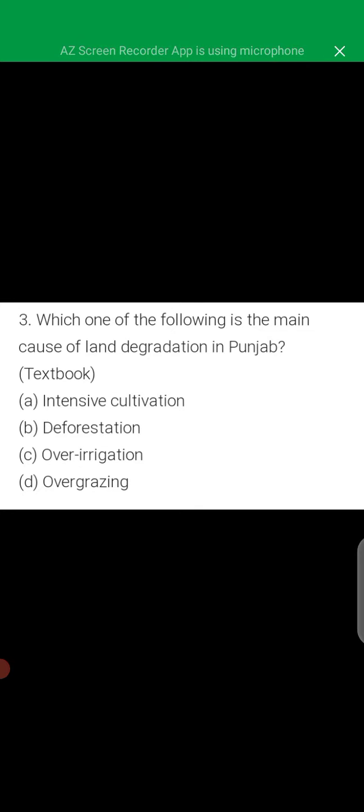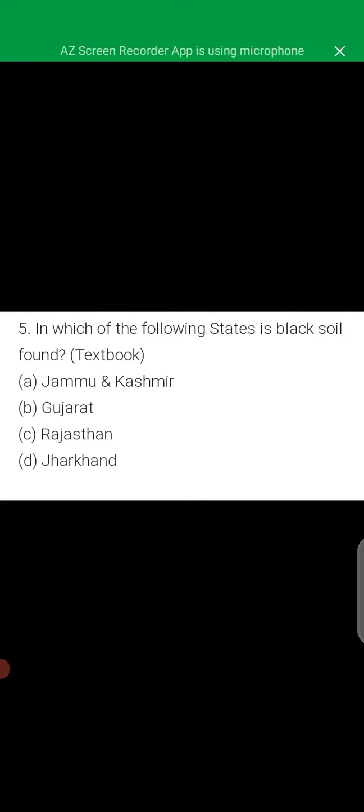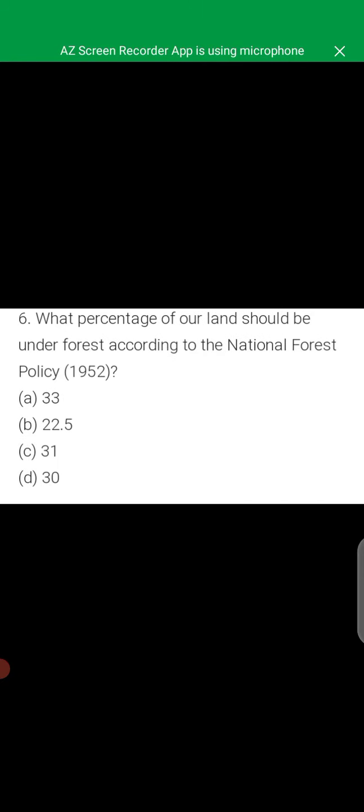Next, which of the following is the main cause of land degradation in Punjab? So what happened in Punjab? That is over irrigation. Next, in which one of the following states is terrace cultivation practiced? The terrace cultivation is practiced in Uttaranchal. Next, in which of the following states is black soil found? That is option B, Gujarat.